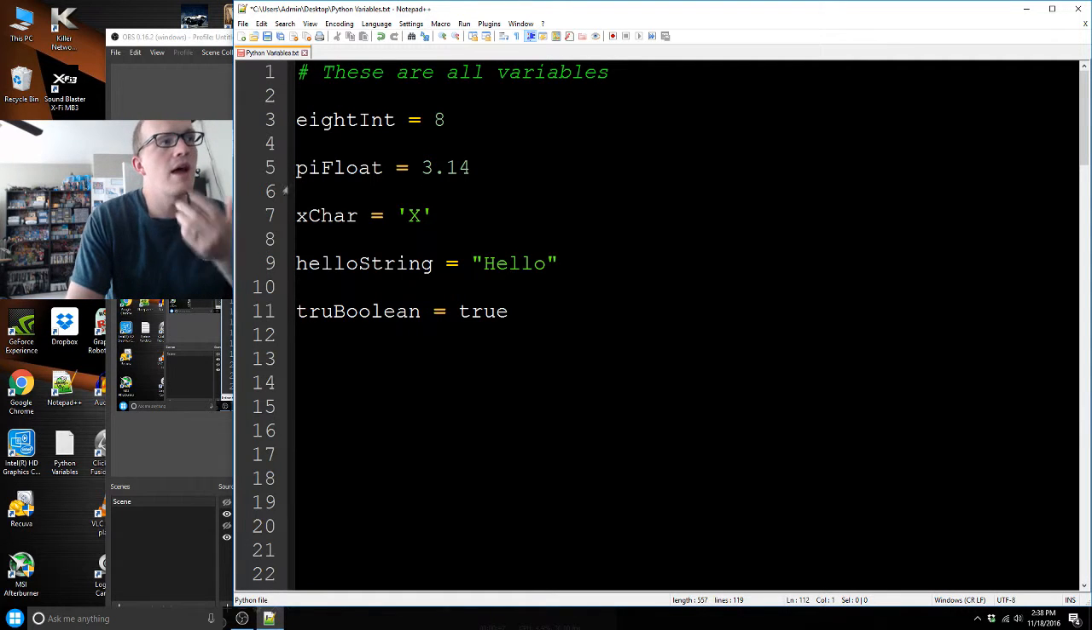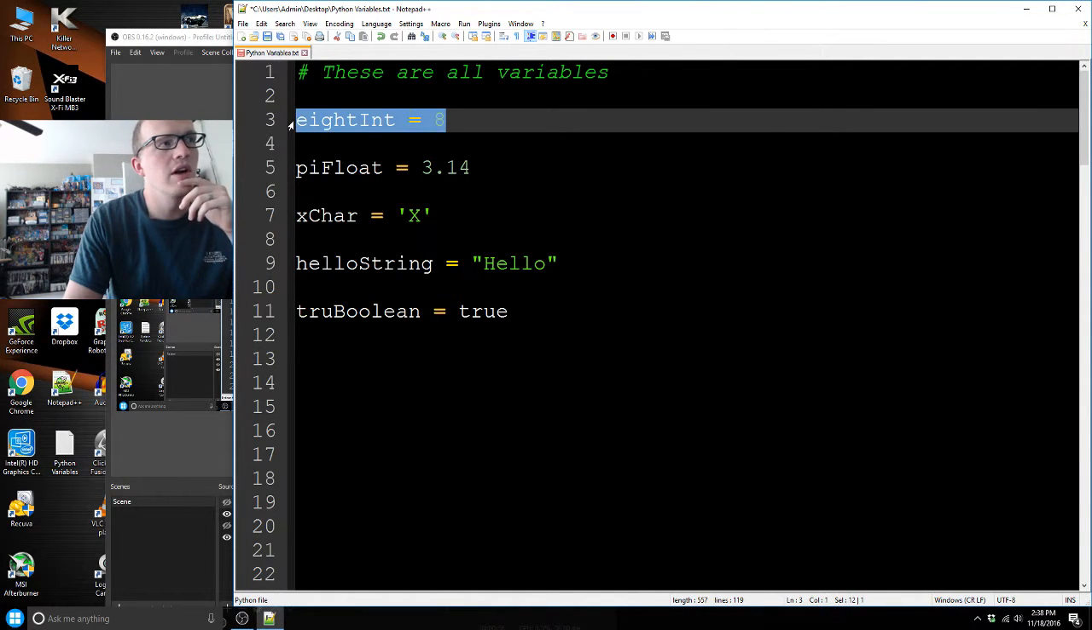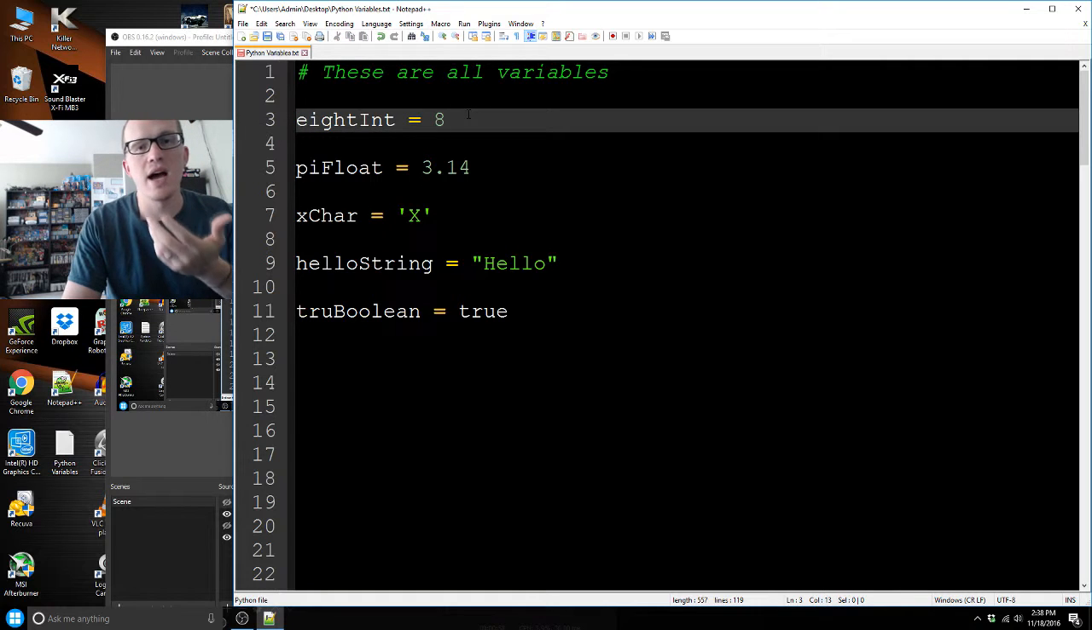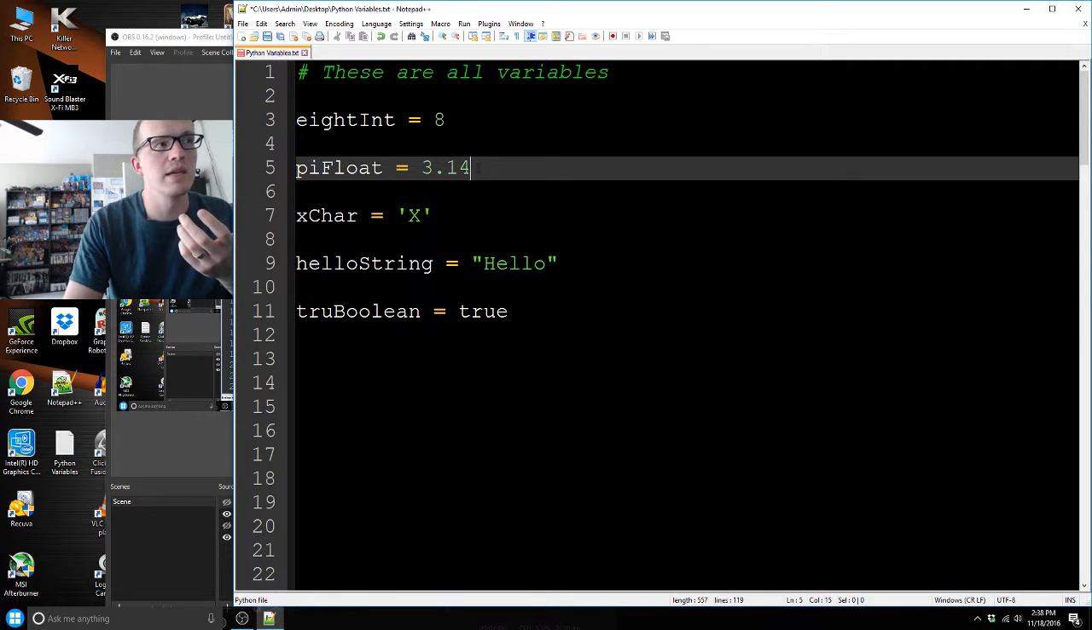So in Python, there are several different types of variables. This is not all of them, but this is most of them. The first one is called an integer variable, and it's going to hold any number that does not have decimal places. The second type is called a float variable, and that's any value that has decimal places, like pi, for example. You may also hear this referred to as a double. It's called a double in a lot of different programming languages.